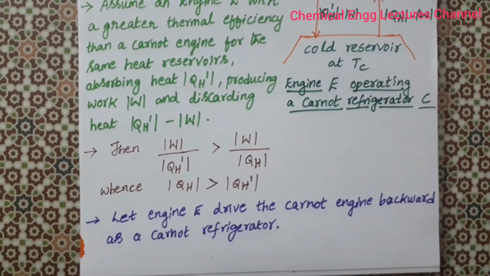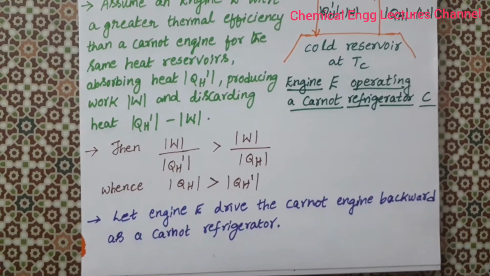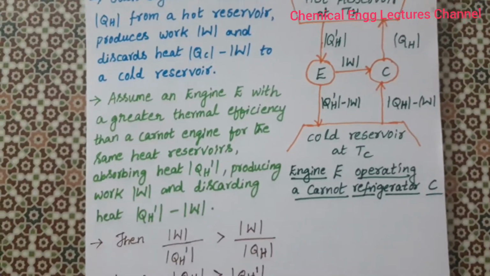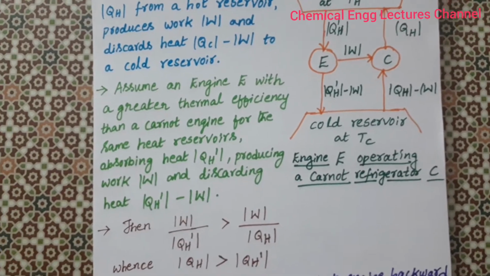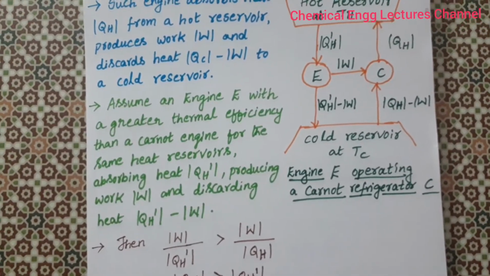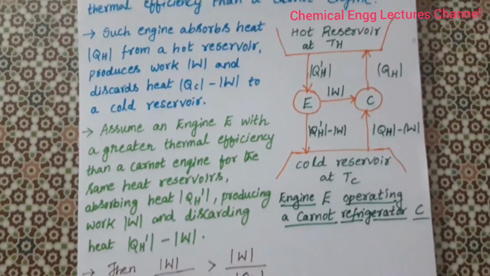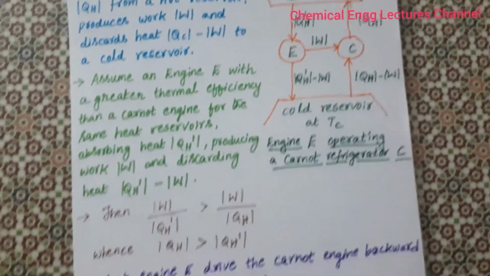Now we consider that the engine E drives the Carnot engine backward as a Carnot refrigerator. So here you can see engine E is transformed into Carnot refrigerator, that is C. It absorbs heat QH minus W and discards heat to the hot reservoir QH.